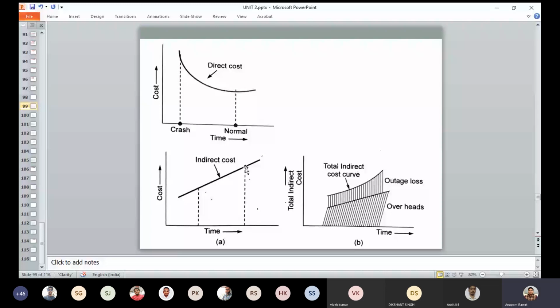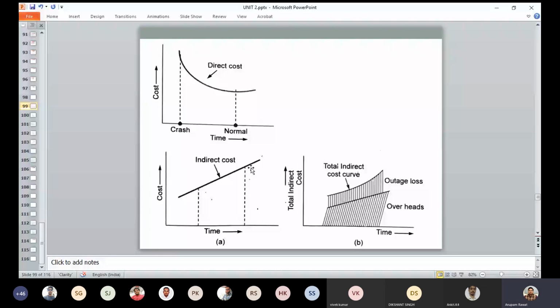As the time increases, it is increasing cumulatively with the time, due to several factors like rise in the pay, or a loss in the profit or loss in the revenue or administrative expenses. These are increasing day by day as the time passes.